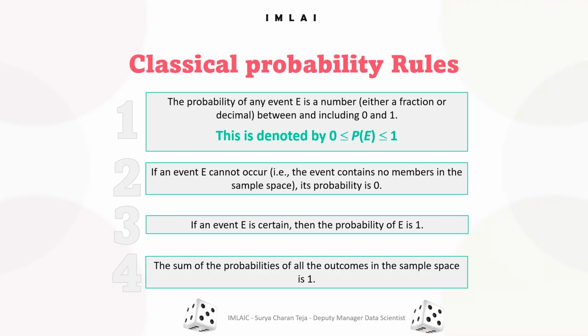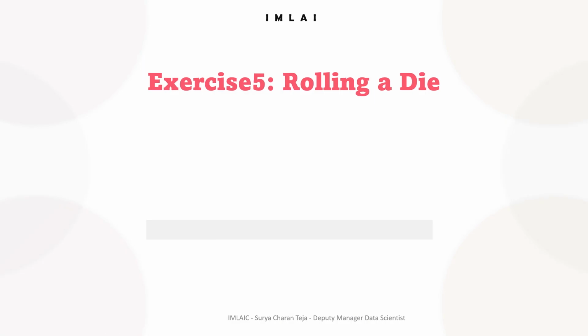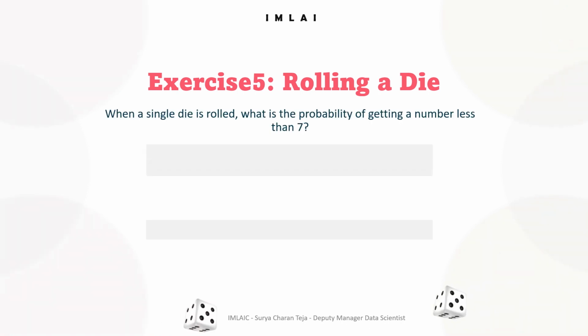Okay, now it's time to look into another example from the classical probability or Laplacian probability theory. So this time it's rolling a die. When a single die is rolled, what's the probability of getting a number less than 7? It's pretty straightforward and easy. So what's the probability of getting a number less than 7?